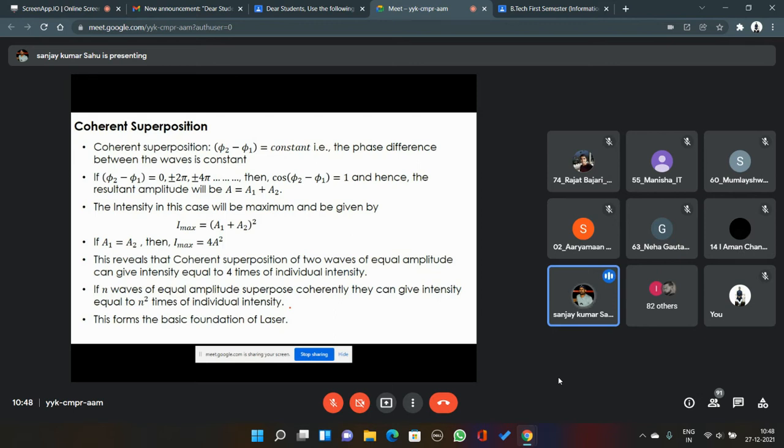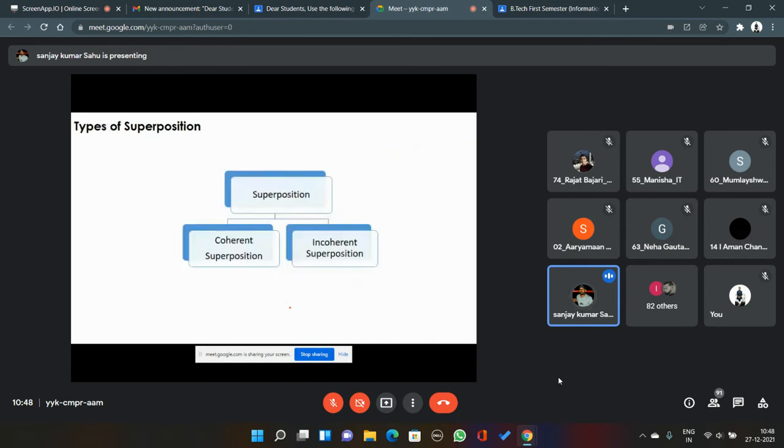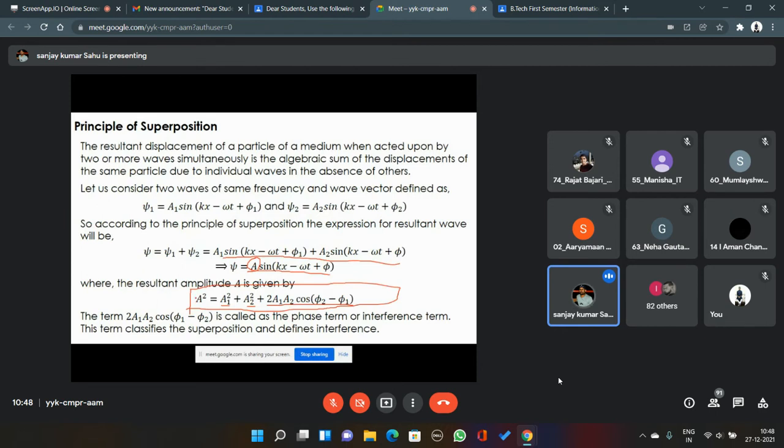If this is the case, at those positions in time, cos of phi 2 minus phi 1 will be equal to 1, right? Now, from this expression, the resultant amplitude squared equals a1 square plus a2 square plus 2 a1 a2.